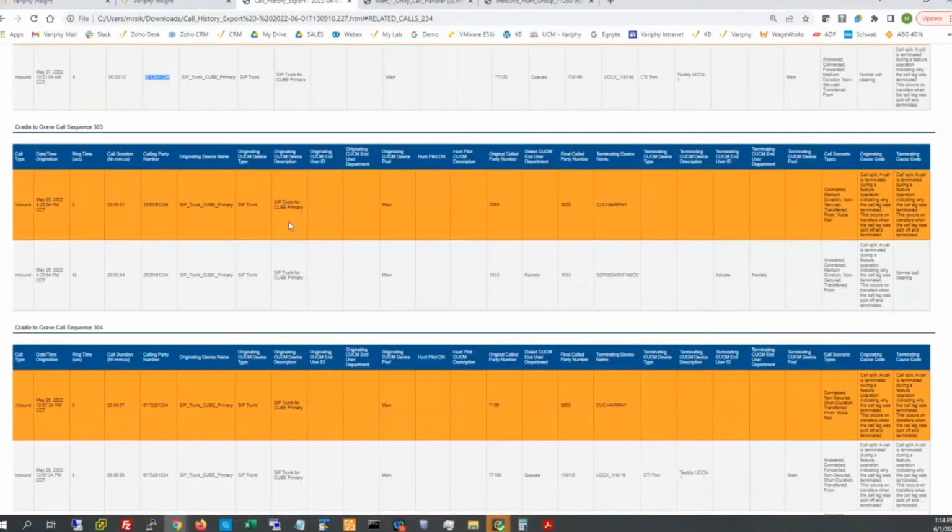Okay, scrolling down. So if you have menus, a menu tree of 1 through 5, what we'll need to do is dig out and know exactly what the translated directory numbers are for those submenu options. For instance, this is rentals, but it's coming off of the 8,000. This 1533, for instance, that may be a shared line for the rentals department to pick calls. Maybe that's option 2, maybe that's option 3, etc.